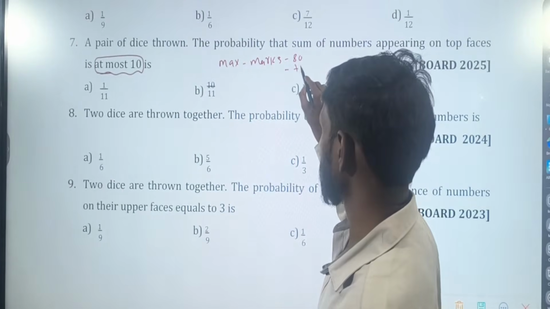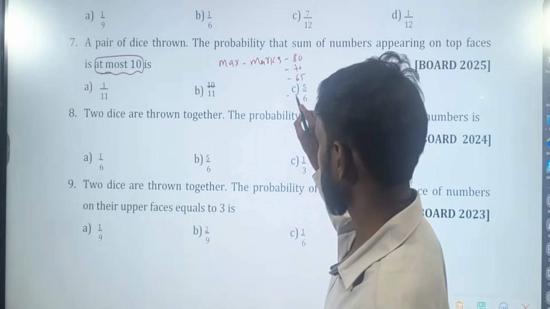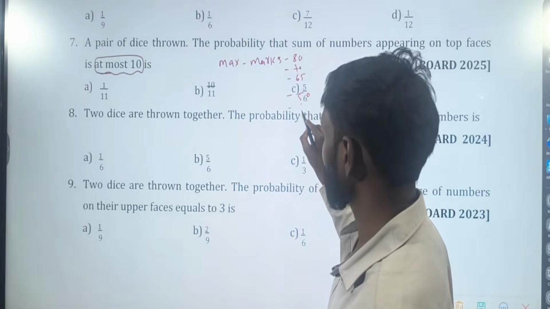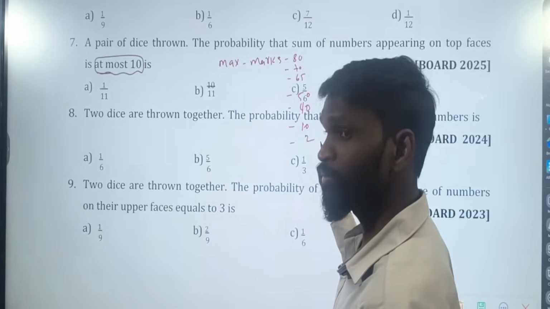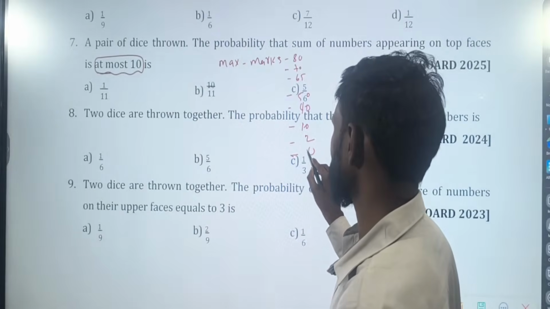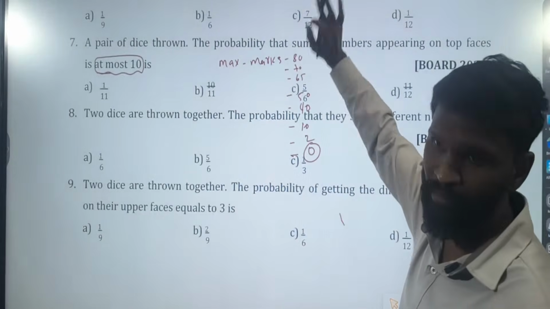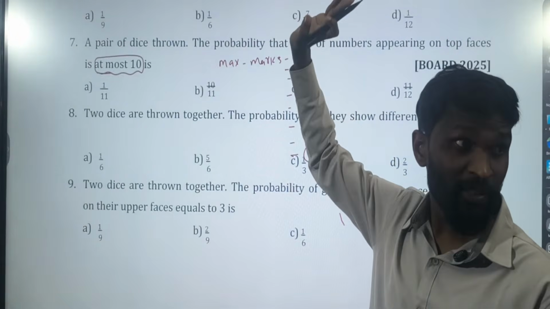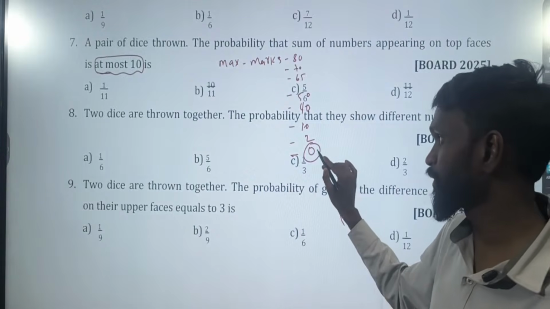I can get 70. Can I get 65? Can I get 50? Can I get 40? Can I get 10? Can I get 2? And there are chances that even they can get 0 also. At most means maximum, and below that. Below that even it can be 0.